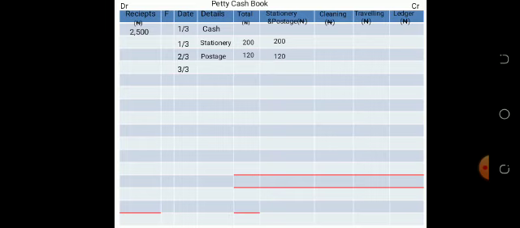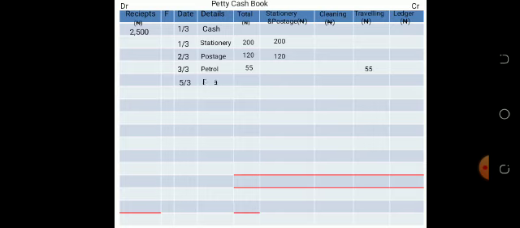On the 3rd of March, what happened? Paid for petrol. Put it under the total column, 55. Go to where you have traveling, because petrol has to do with motor vehicle traveling. So you put it under traveling, 55.